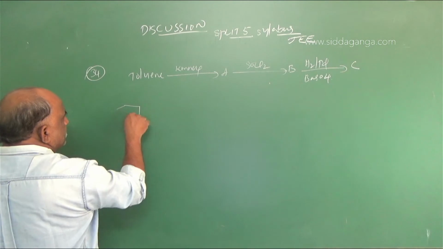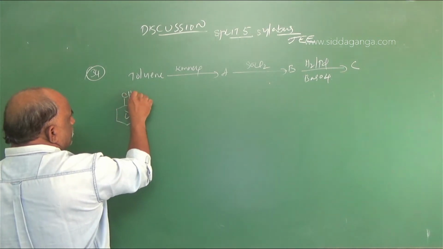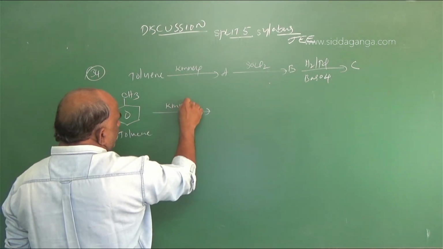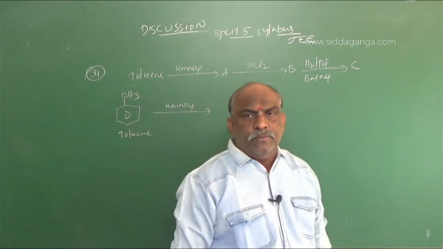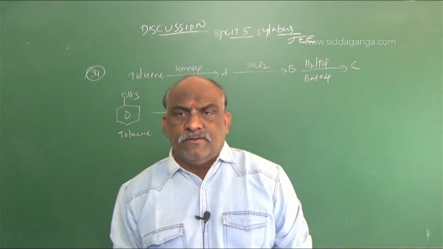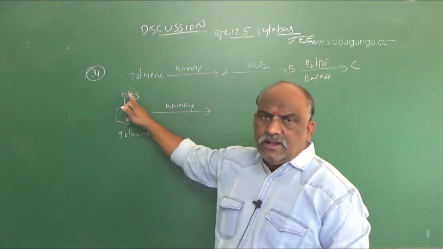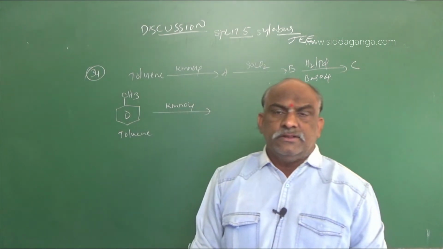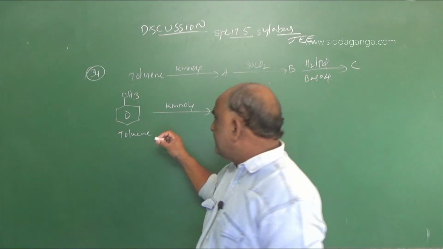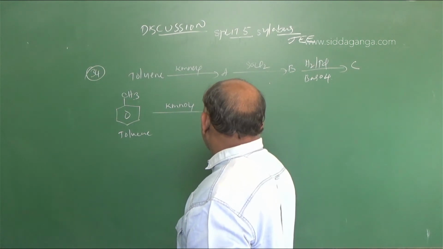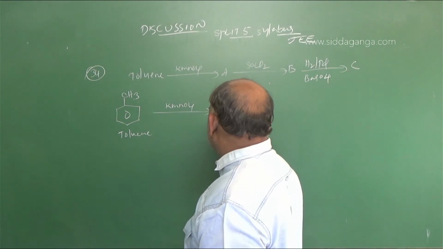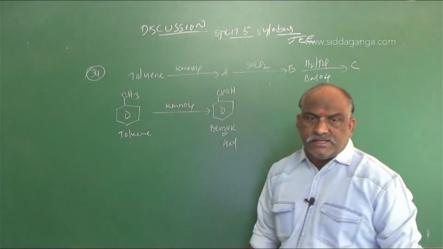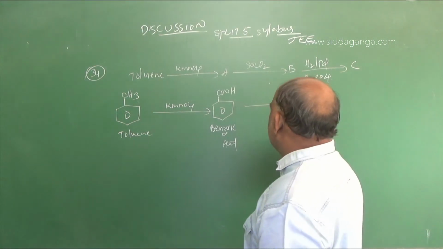What is toluene? A benzene ring which contains a CH3 group is called toluene. Here toluene with KMnO4 is oxidation. The alkyl group is oxidized to a carboxylic acid, no matter the size of the alkyl group: methyl, ethyl, propyl, butyl, any lengthy alkyl group. The entire alkyl group is oxidized to carboxylic acid, COOH, which is called benzoic acid.